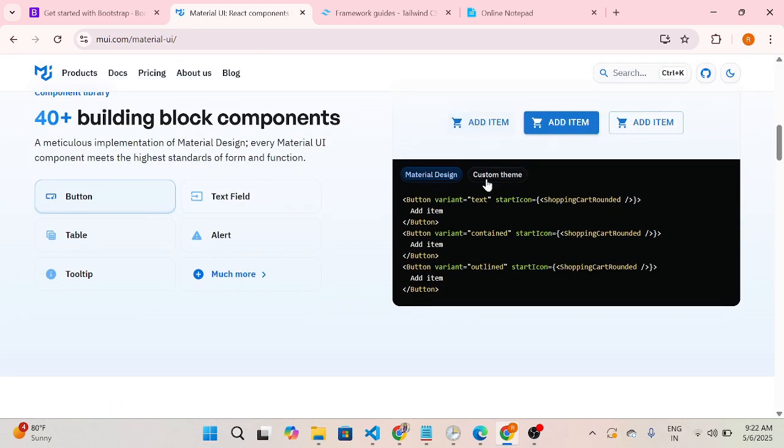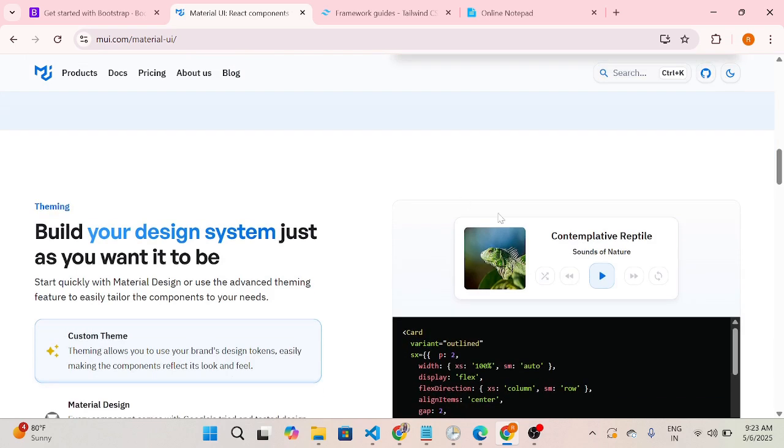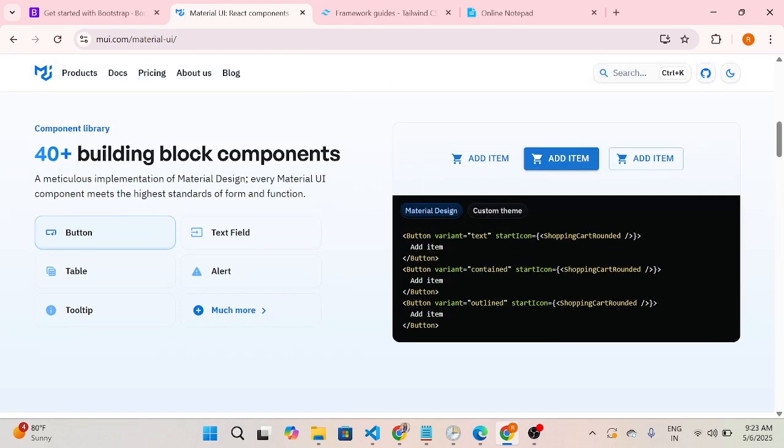See, we can simply install it, then import this code, and we get these buttons like Add Item. So we can simply use MUI Material. If you are using this, you will not have to write the code. Simply import, then copy this code and paste it, and you get this Add Item button.